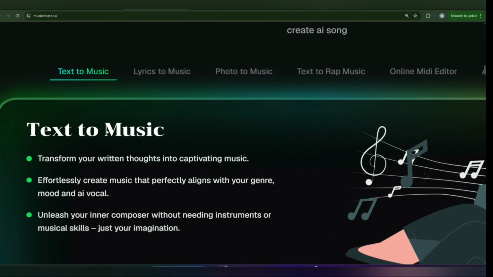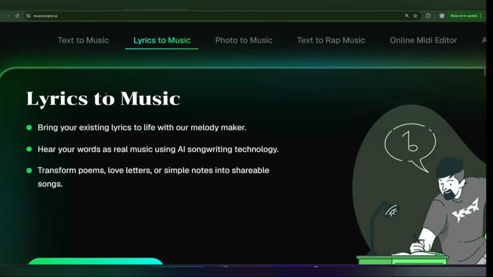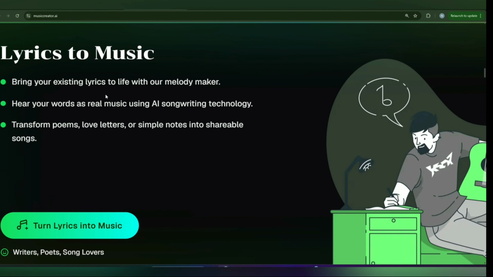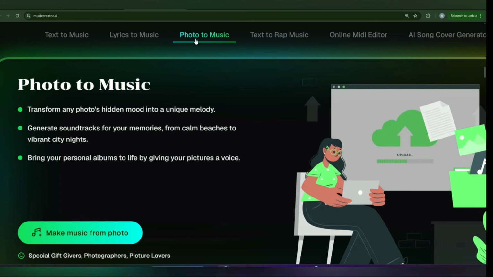Like, the first one is about AI music where you can give the text. You just need to give the title and describe what type of music you need. You have to provide a lyric option too. Next is about lyrics. You just need to give the whole song in words. It can be romantic, it can be action, it can be sad, and melody music you can easily put here. Next is about giving the picture.